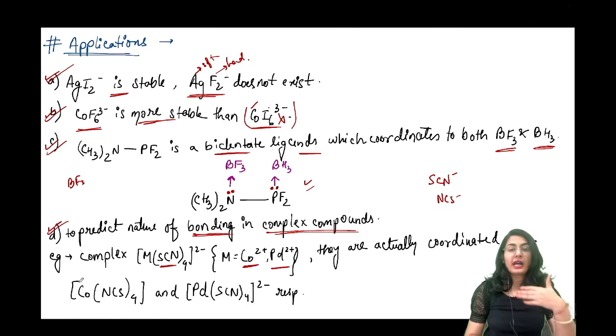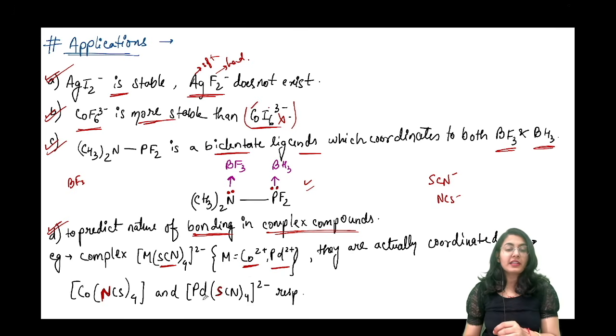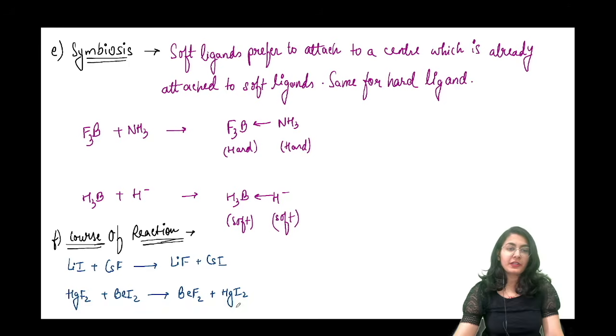Because cobalt is a hard acid, the hard base nitrogen is going to be written first because it connects directly to cobalt. Palladium is a soft acid, so it will connect from the soft base, sulfur. That is why there is a difference in the connectivity also. That is explained by the HSAB theory.